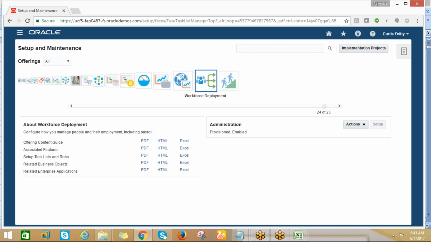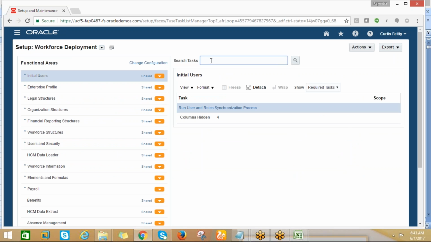Let me go to the setup. Let me check if there is a similar thing for HCM.